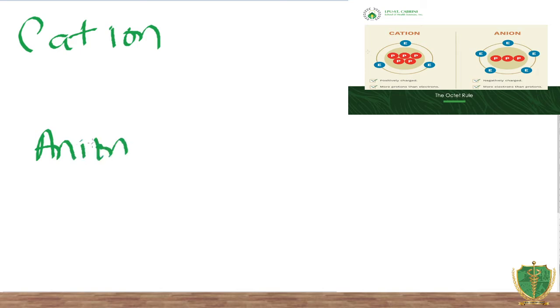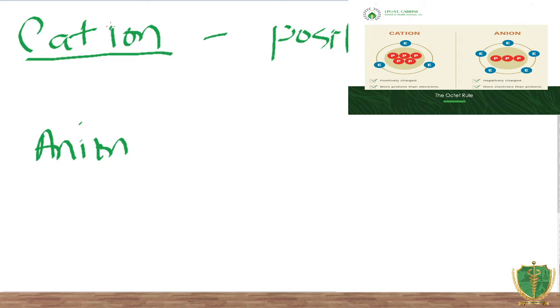This will be funny to all, but I want you to remember this because it will help you take note that a cation is the positively charged particle.